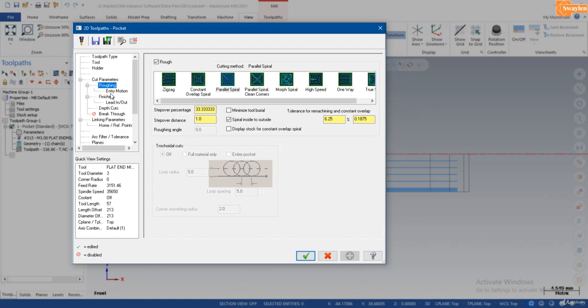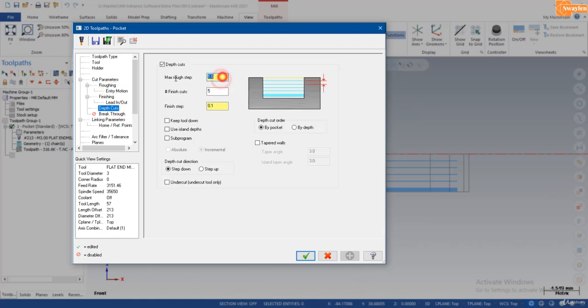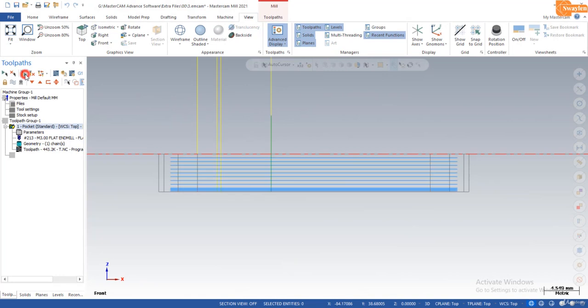Now again, I will click on Parameter, roughing, depth of cut, and the rough cut value is changed to 0.5. OK, and regenerate. You will see.